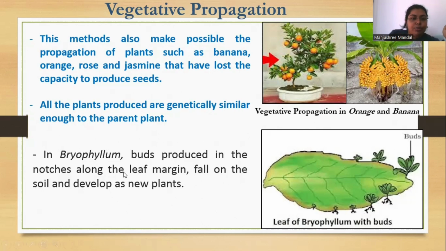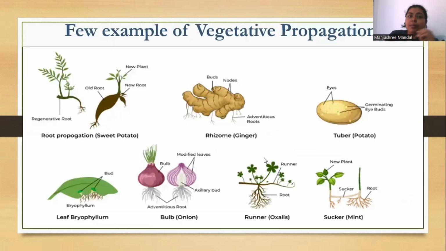This is the example of bryophyllum, where the buds produced in the notch along the leaf margin fall on the soil, and whenever they get moisture, small plantlets come from the margin of the leaf. If you detach them and put them separately in the soil, they will grow as a new plant. Here are a few examples of the vegetative mode of propagation.